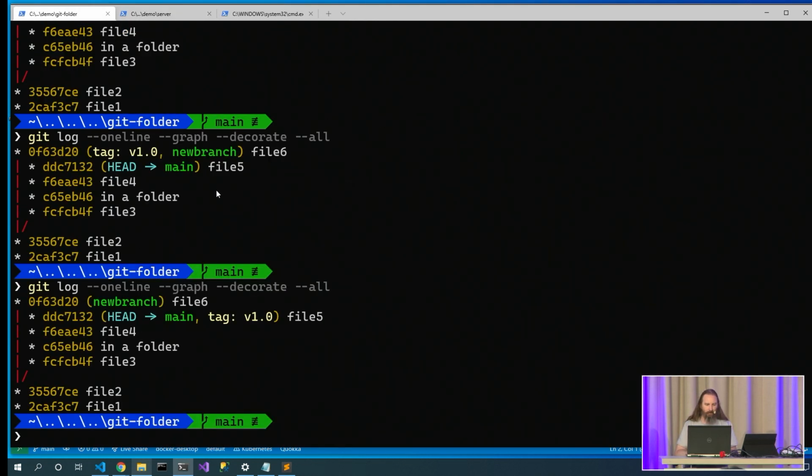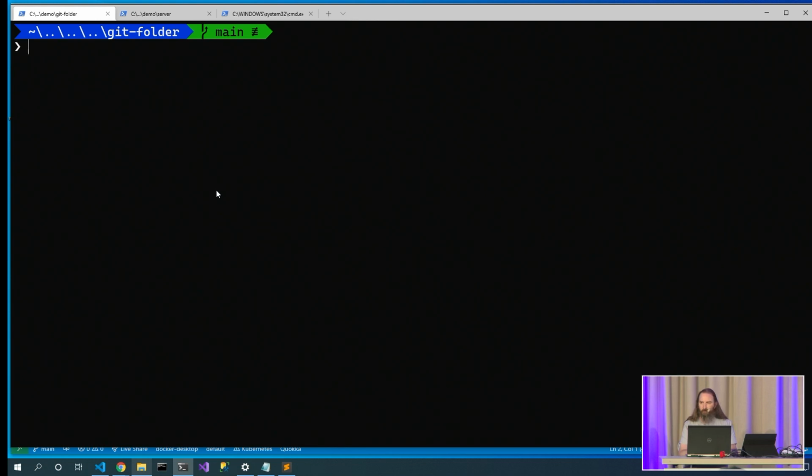Okay, so back in our regular repository, let's add a remote. So let's say git remote add origin, and now we could definitely say HTTPS some server, or we could point it at a file share, some server path, or we could point it at a local file repository somewhere. But in this case, I'm going to use a local directory. I'm just going to say it's up one folder and it's the server. That's where my server is.